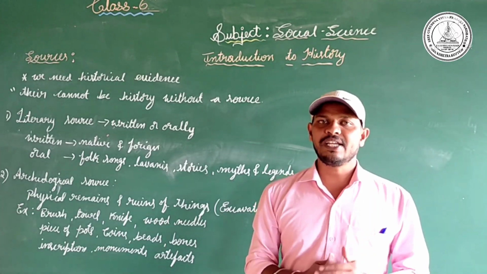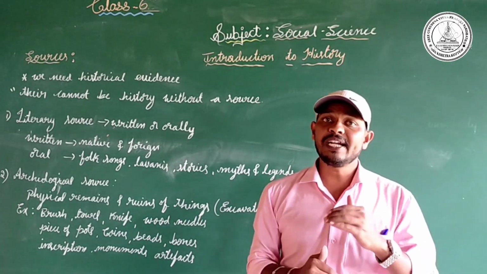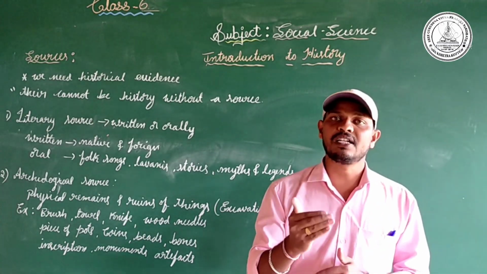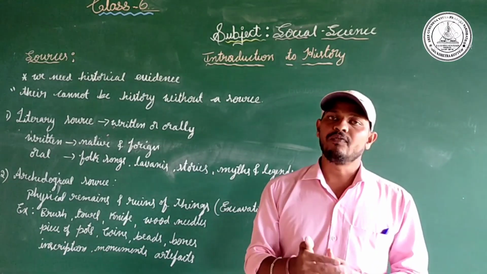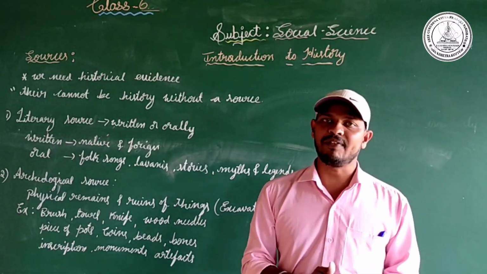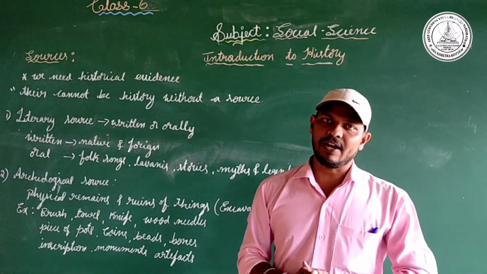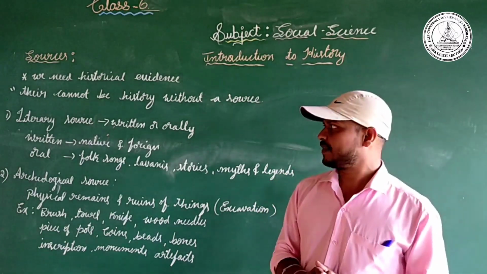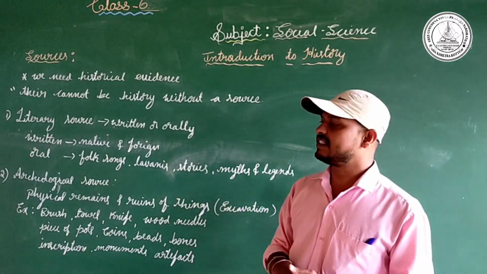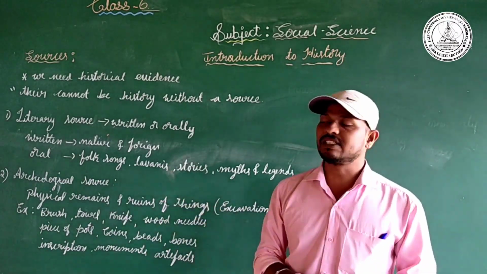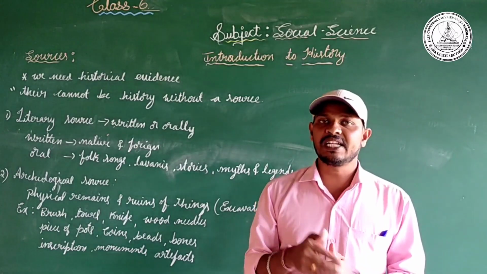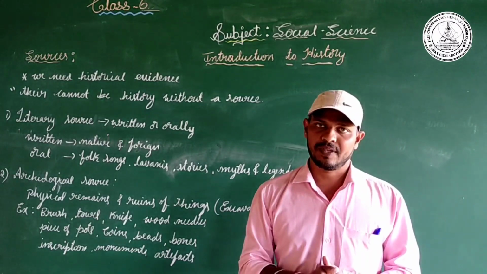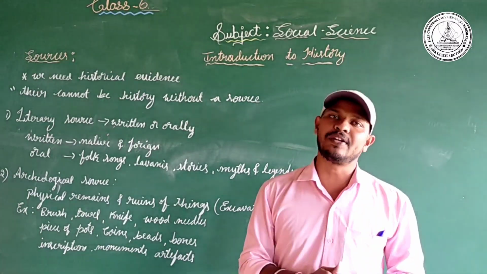So in history we need evidences. We need sources. Without evidences, without sources, we cannot consider it as history. So we need the sources and we need the evidences. These evidences and sources are classified into two important kinds. Which are those? The first one we call literary sources, another one we call archaeological sources. Literary sources and archaeological sources give the complete information. They give the accuracy of the information.